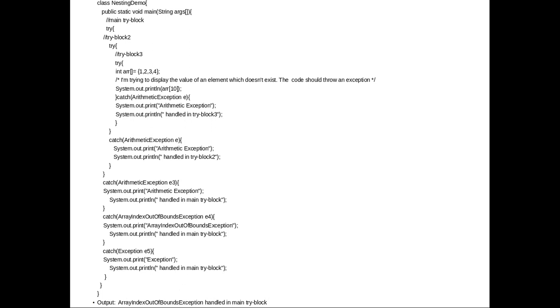That means it will generate an array out of bound exception.